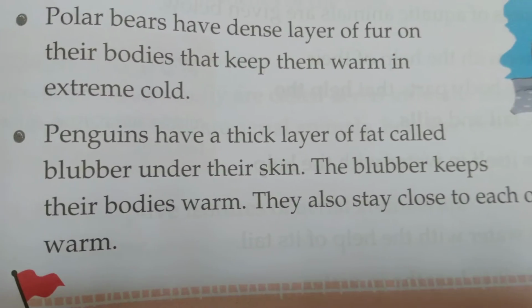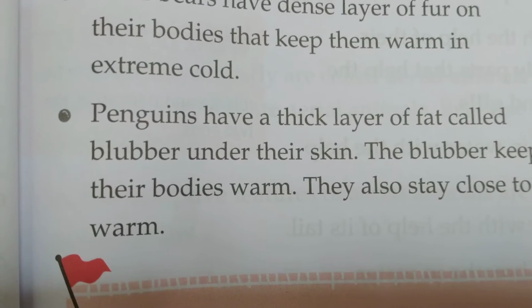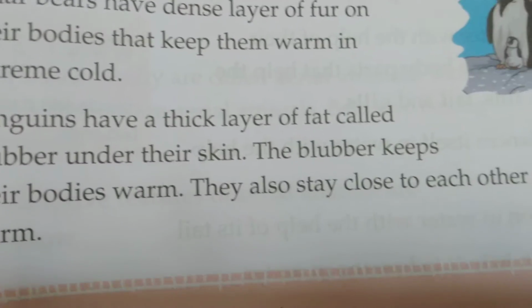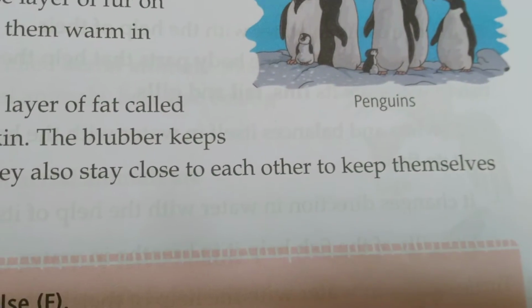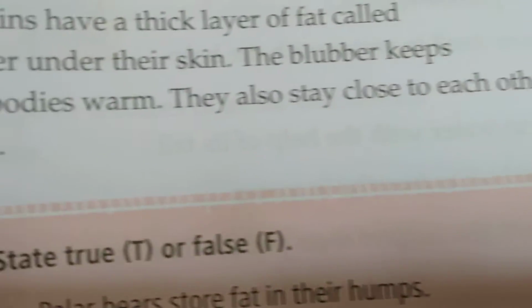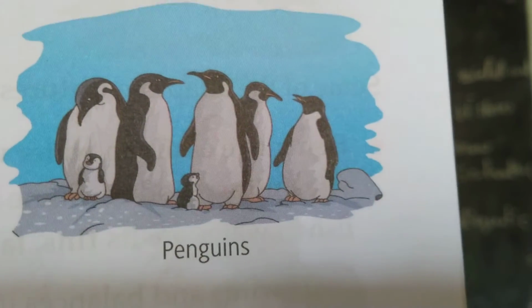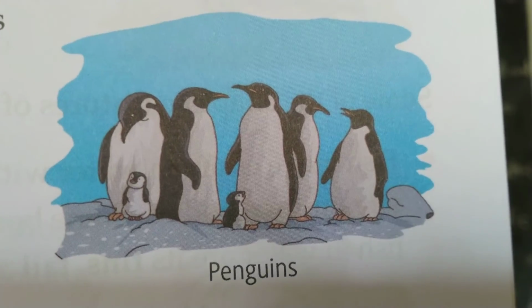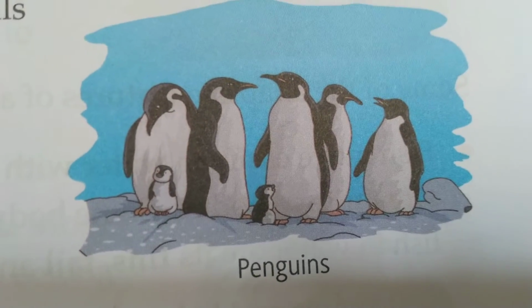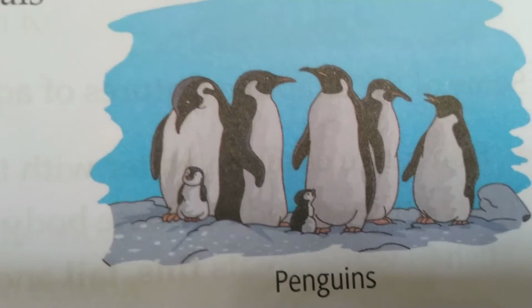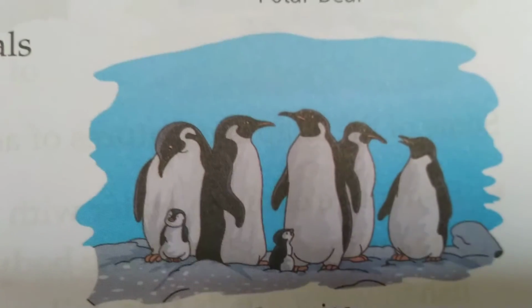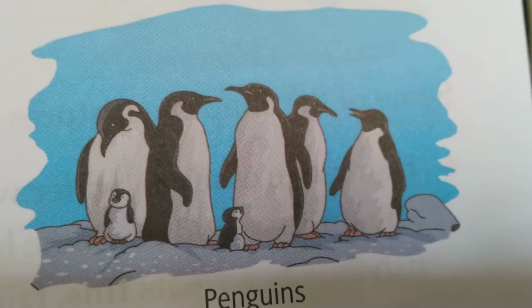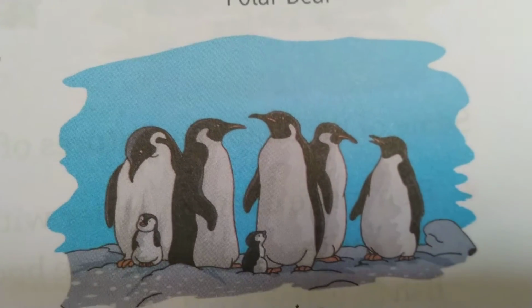Penguins also have a thick layer of fat called blubber under their skin. The blubber keeps their bodies warm. They also stay close to each other to keep themselves warm. See, observe the picture, how it looks. The penguins are very fat. They have a thick layer of fat called blubber on the skin, and the blubber keeps their bodies warm. They also stay close to each other to keep warm.